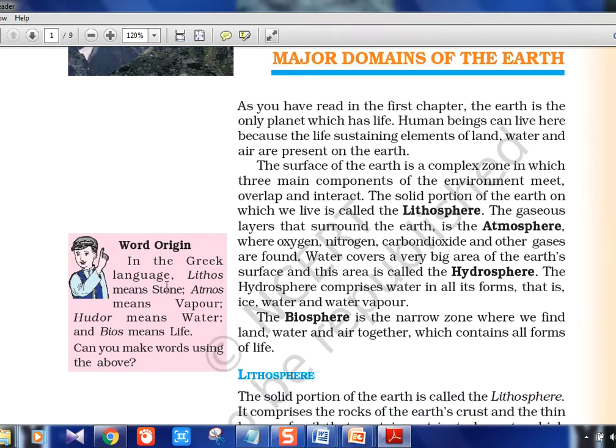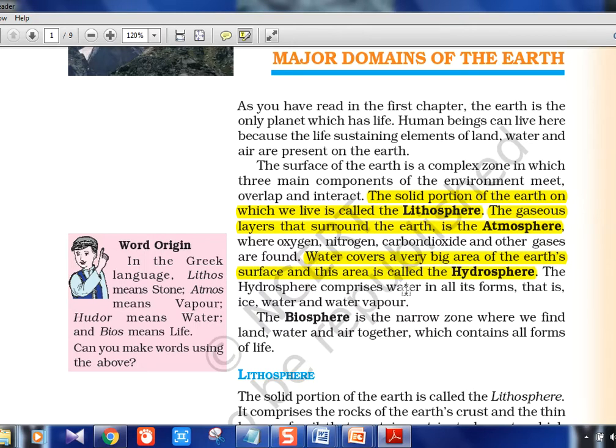These are Greek words actually. Lithos meaning stone, atmos meaning vapor, hydor meaning water, and bios meaning life. So what is given here? The solid portion of the earth on which we live is called the lithosphere. The gaseous layer that surrounds the earth is called atmosphere, where we have oxygen, nitrogen, carbon dioxide. We'll see that later. Water covers a very big area of the earth's surface and is called hydrosphere.